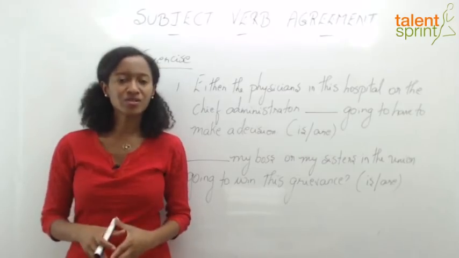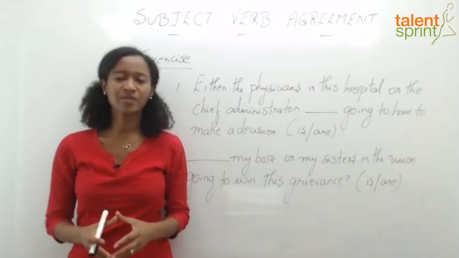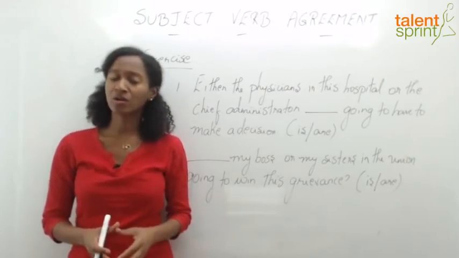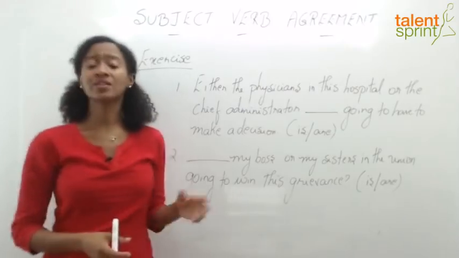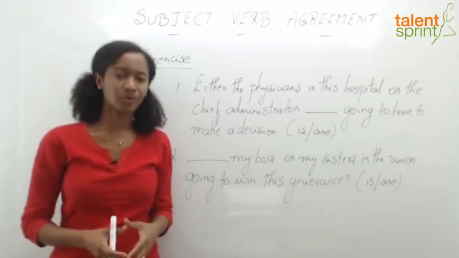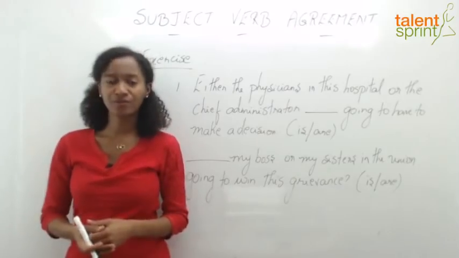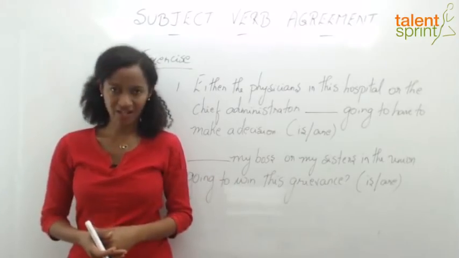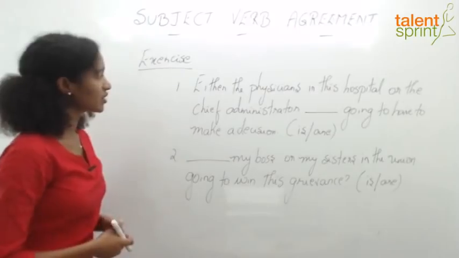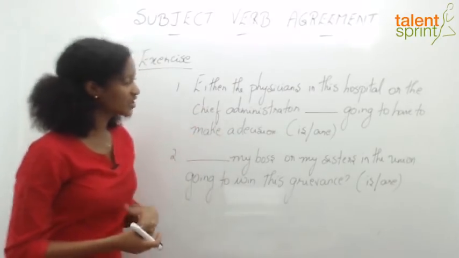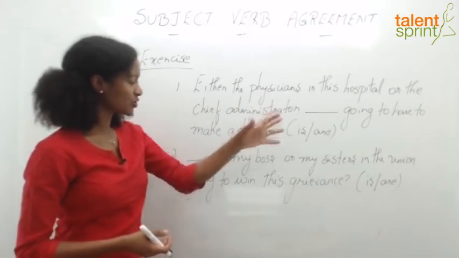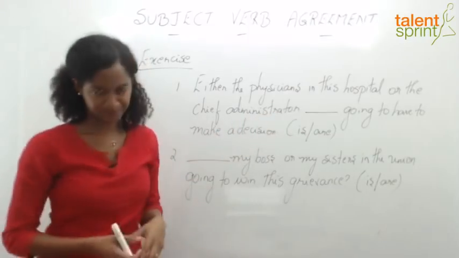Now that we've understood the rules of subject-verb agreement and we understand the cornerstone rule, let's apply that learning through an exercise. Now let's look at these two example sentences here before us and try and recollect the rules and identify the right answer. The first sentence: either the physicians in this hospital or the chief administrator dash going to have to make a decision.